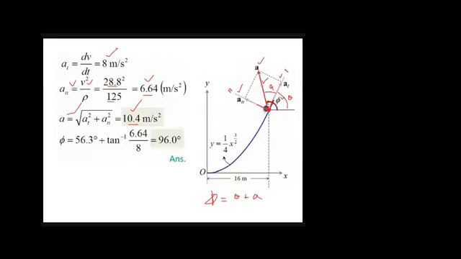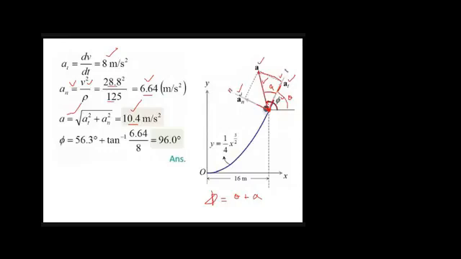Now if you look at this diagram, this angle is alpha. This component is equal to a_t, which is 8, and this other component is a_n.